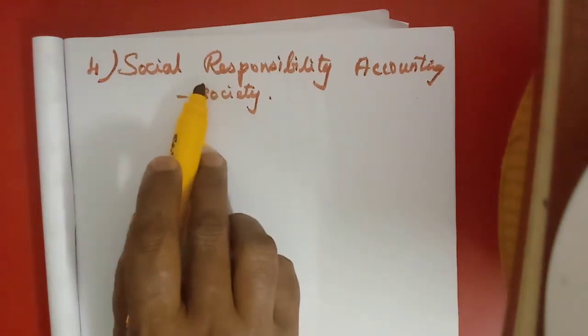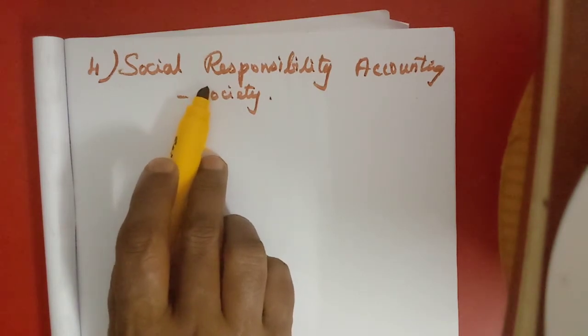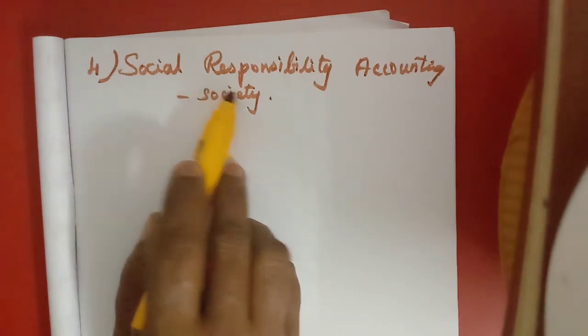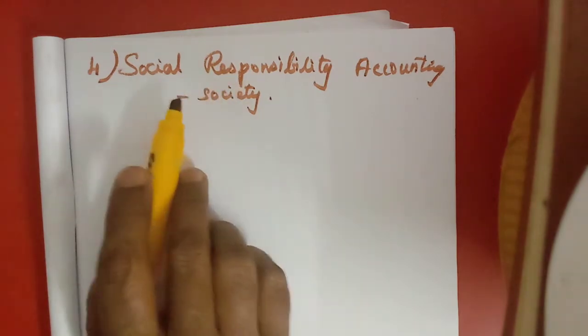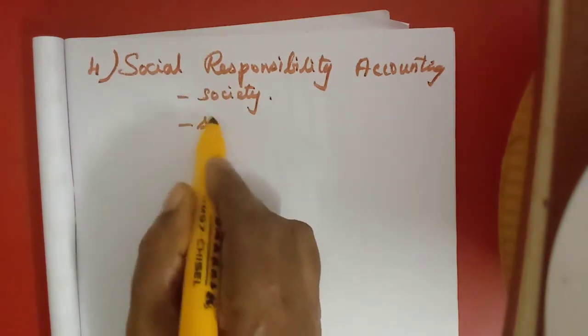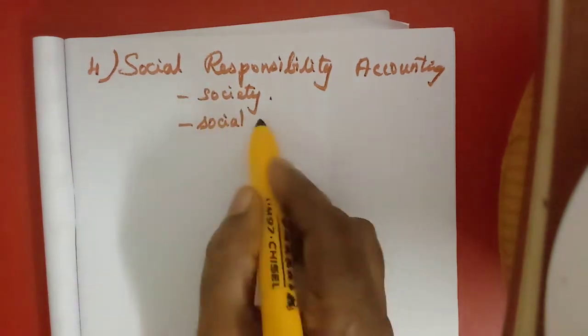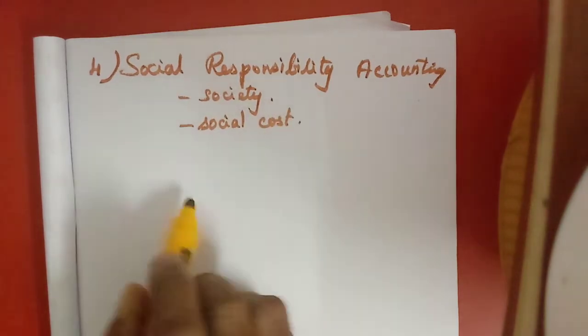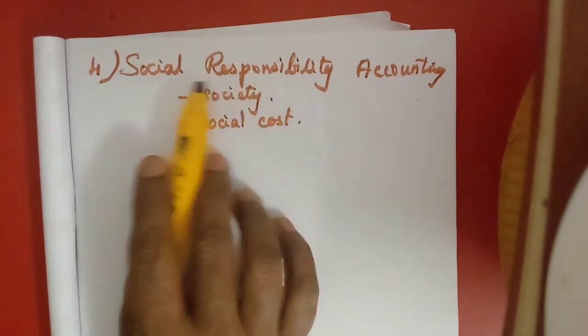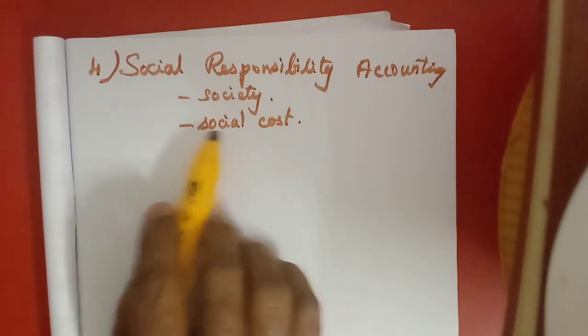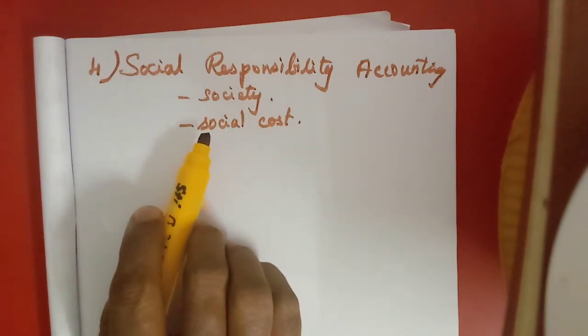So they have more responsibilities to fulfil. They have to spend something for maintaining social responsibility. So that cost is called social cost.